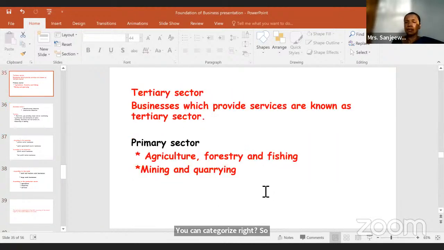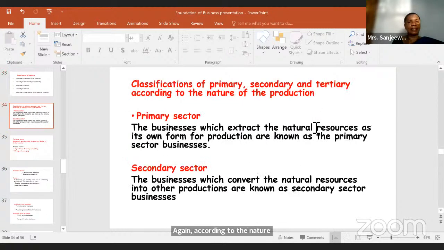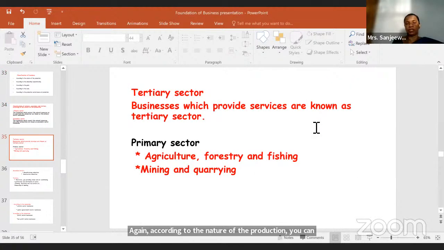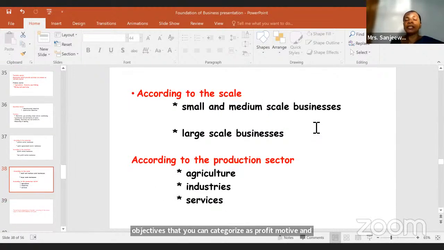Again, according to the nature of the production, you can categorize as primary, secondary, tertiary. Then according to the ownership, you can categorize as private sector and public sector. According to the objectives, you can categorize as profit motive and non-profit motive. According to the scale, you can categorize as small and medium scale and large scale. Then according to the production sector, you can categorize as agriculture, industries, and services.